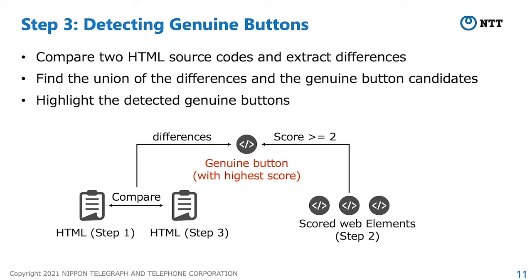Next, our method finds the union of these differences and the genuine button candidates. Here, genuine button candidates are the web elements with a score of 2 or higher. Finally, our method detects and highlights the one with the highest score in the union as the genuine button, and we clicked it manually.